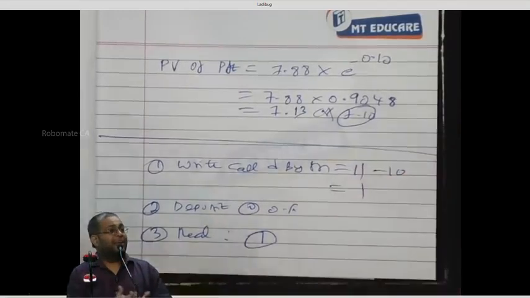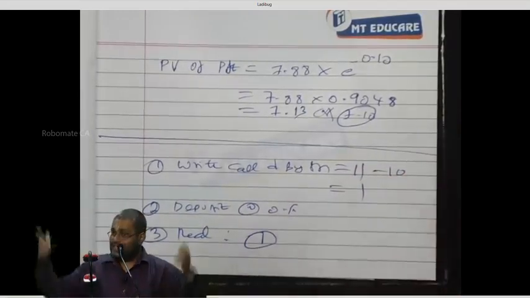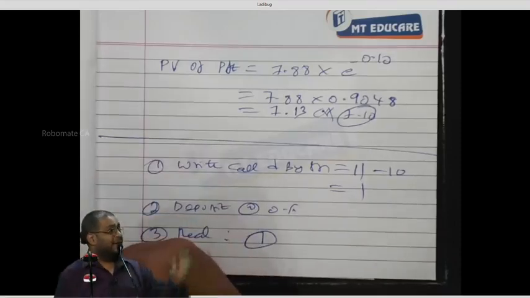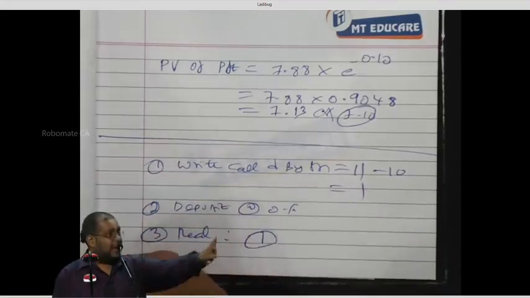Lapse. Suppose the company is closed. The company is closed, the share is worth 0, and the option lapses. I still have 1 rupee profit.